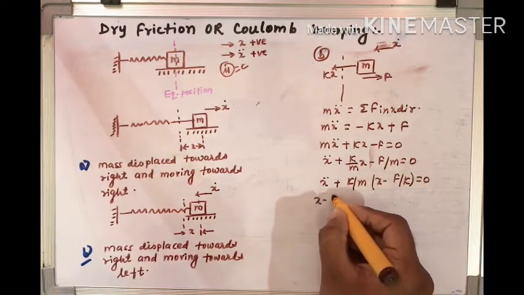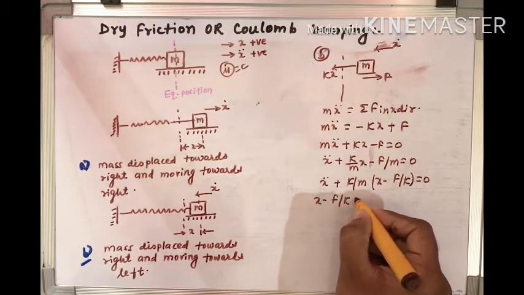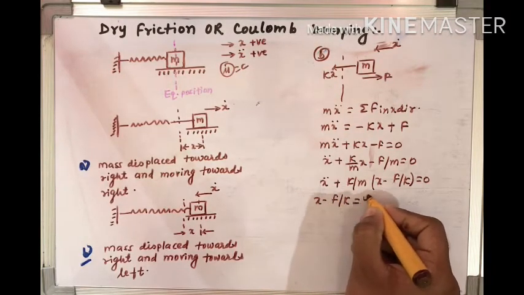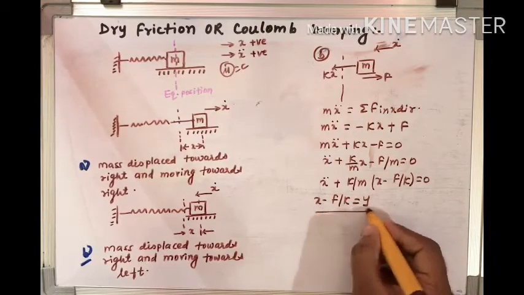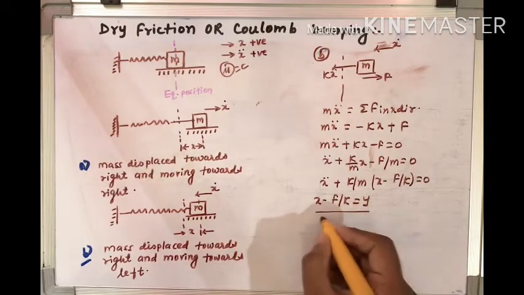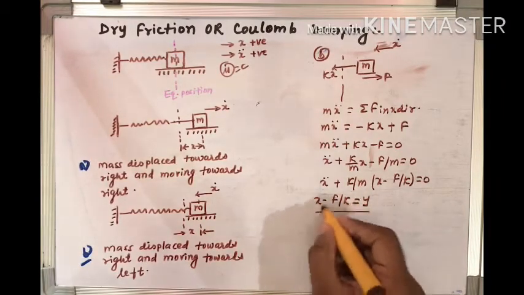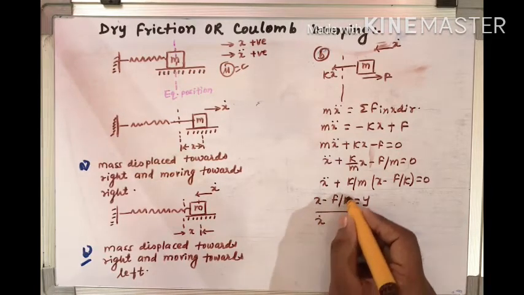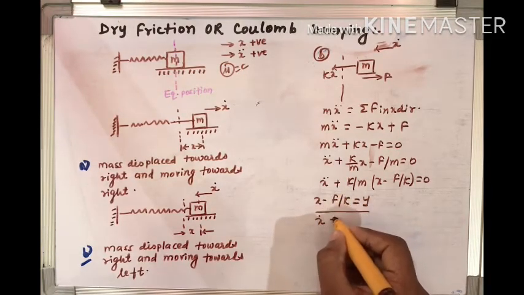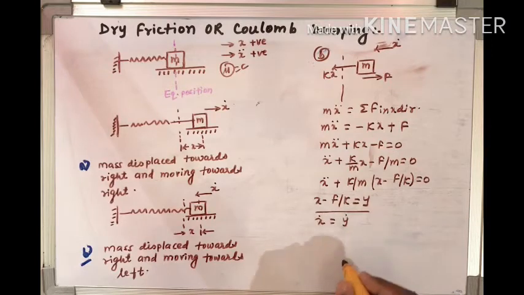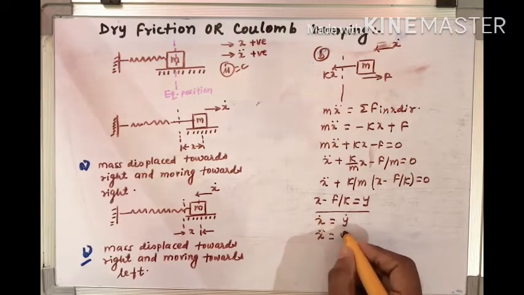Now we can consider x minus f by k equal to y. If we differentiate this equation with respect to time, it would be x dot, the differentiation of f by k would be 0, and the differentiation of y would be y dot, and x double dot would be y double dot.